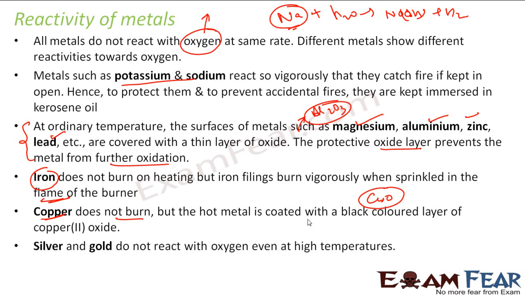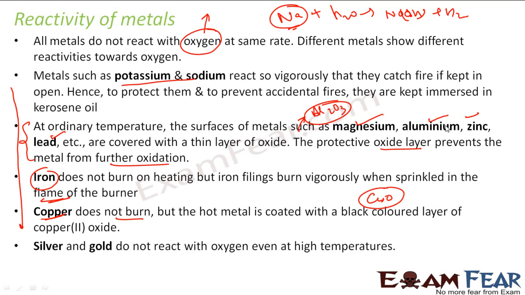From this, we can say that sodium and potassium are in one group. Then we have aluminium, magnesium, zinc. Then we have iron, then copper, and then silver and gold. So this is a kind of reactivity series for the metals, but we are not very sure where potassium and sodium fall: first potassium comes, then sodium.